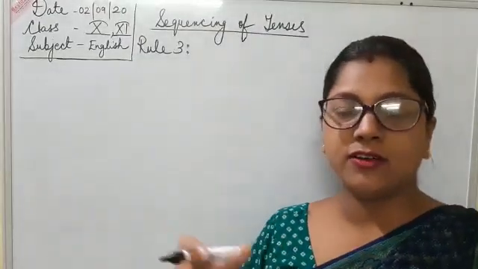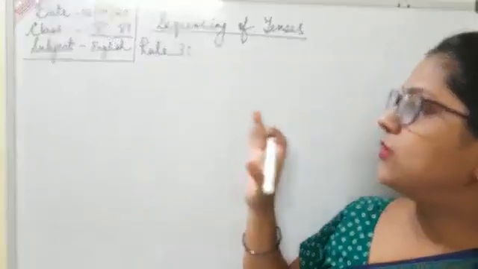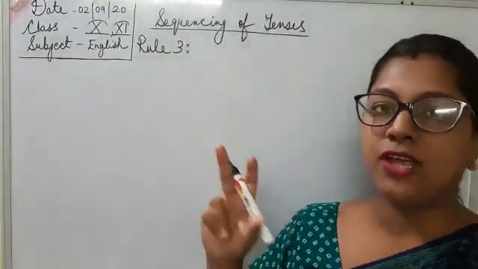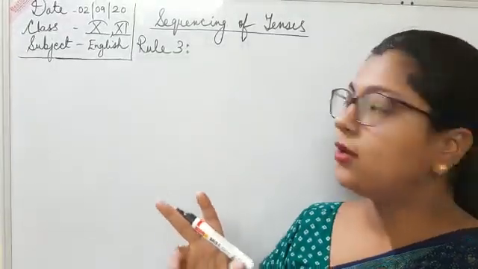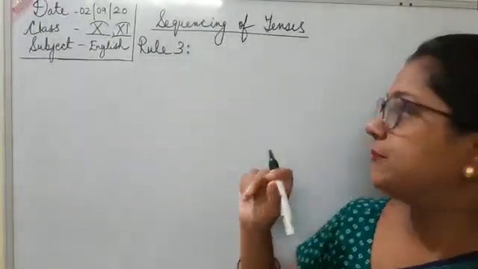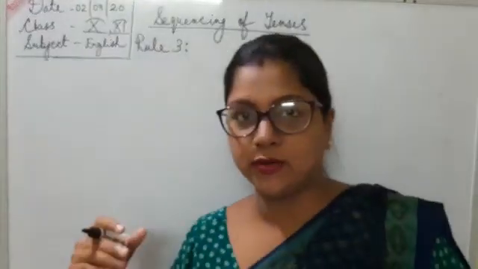In today's video we will discuss sequencing of tenses. We have already done clause, the types of clauses, the basic rule for sequencing of tenses, and we have also done the two exceptions, that was the first two rules of sequencing of tenses. So let's see the third rule, which is also an exception to the basic rule.